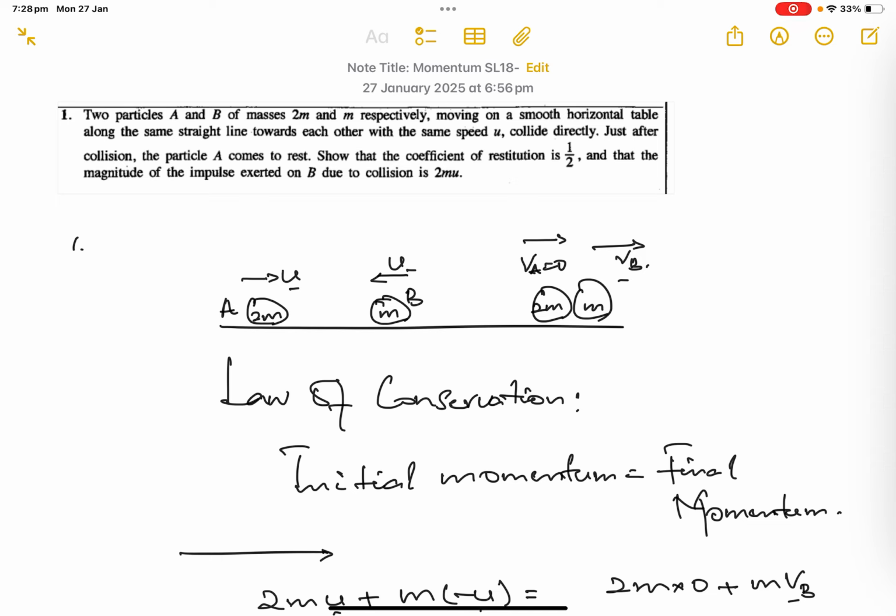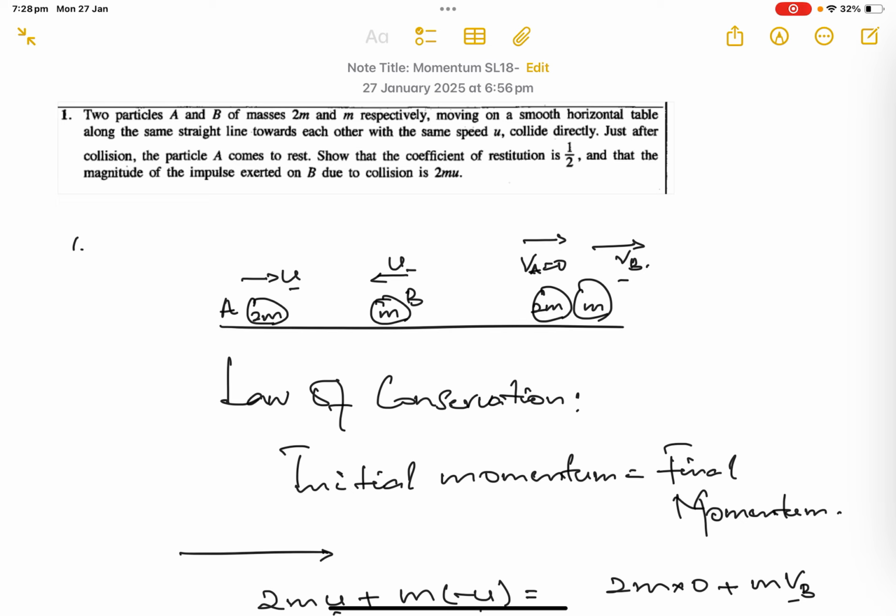Past question on momentum mechanics. Two particles A and B of masses 2m and m respectively, moving on a smooth horizontal table along the same straight line towards each other with the same speed of u, collide directly.